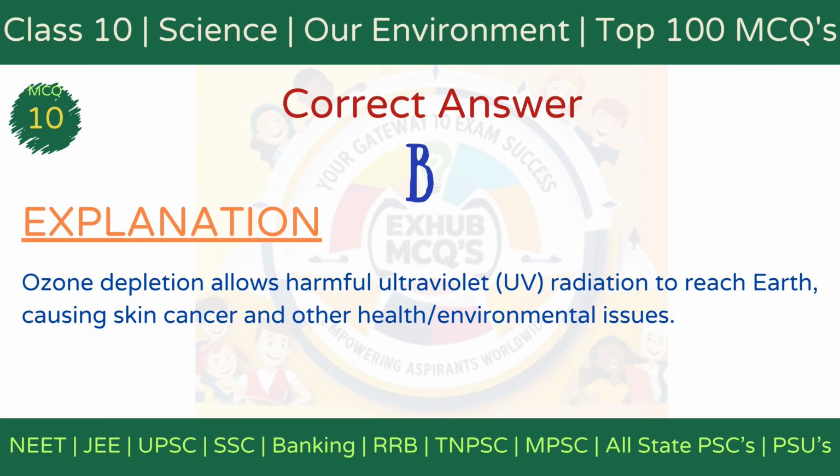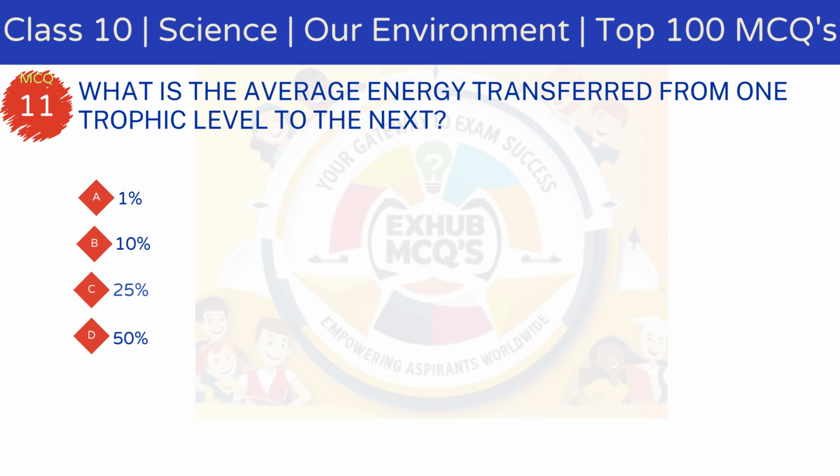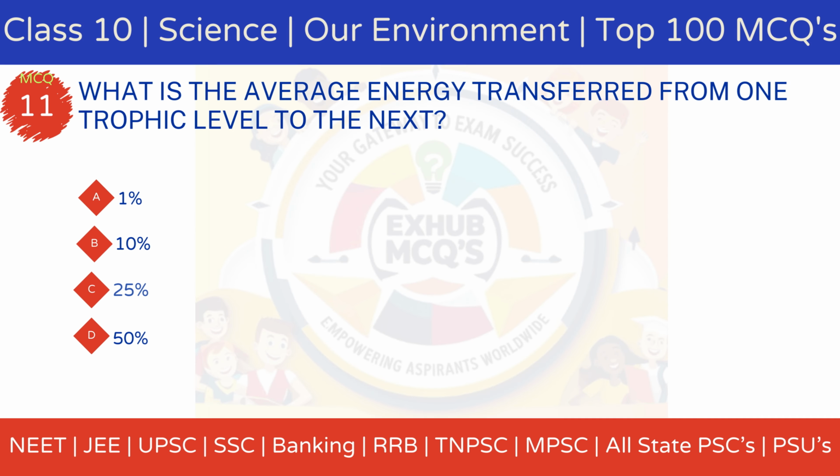The correct answer is option B, allows harmful UV radiation to enter. Explanation. Ozone depletion allows harmful ultraviolet radiation from the sun to reach the Earth's surface, causing skin cancer, cataracts, and environmental damage.